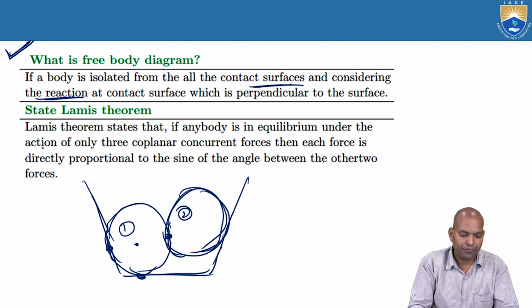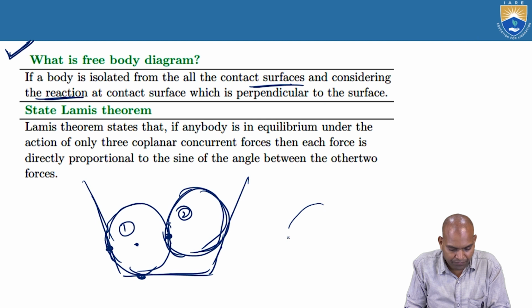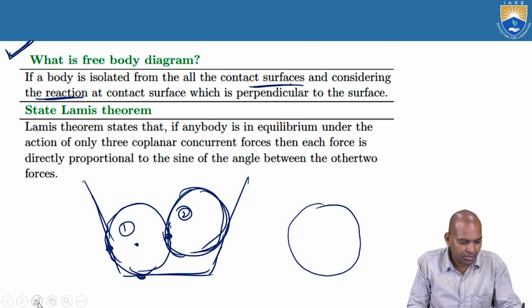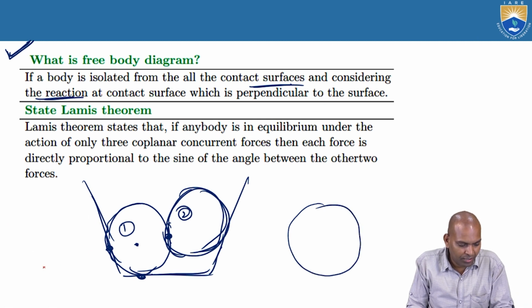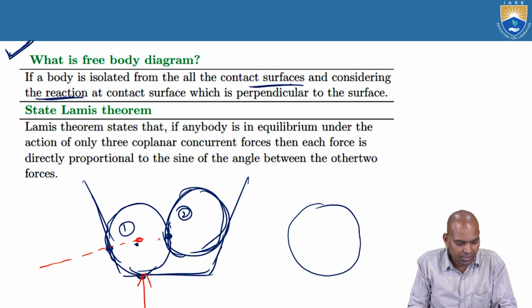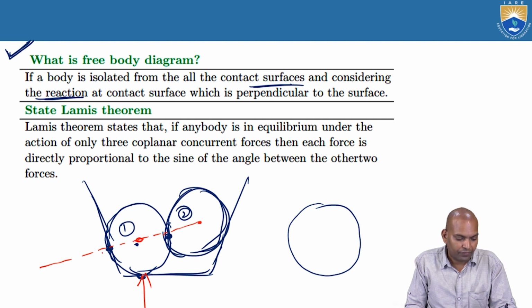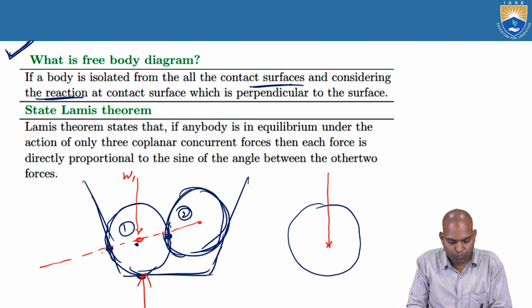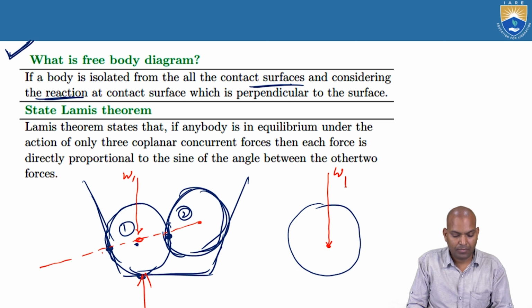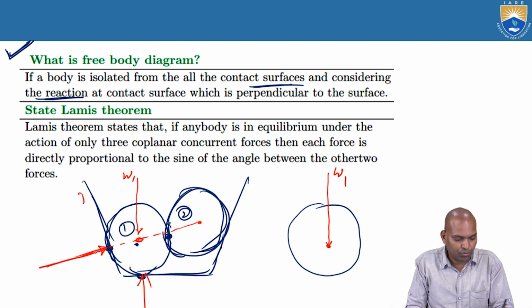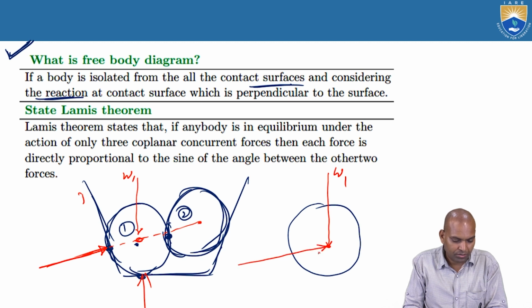Now, what is the free body diagram of body 1? I am going to show you. Here, this is the contact surface passing through. This is another contact. This is the action, the weight of the body, W1. And another one, this is the surface. This body is passing through that.